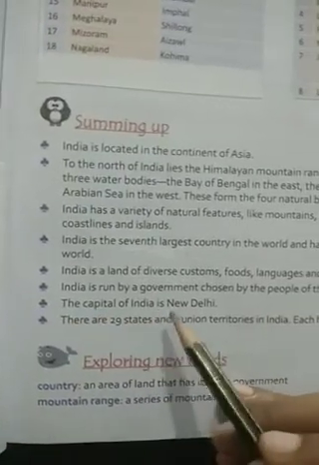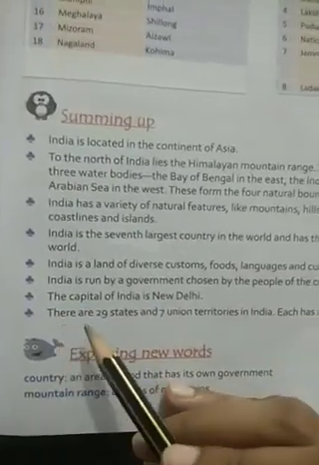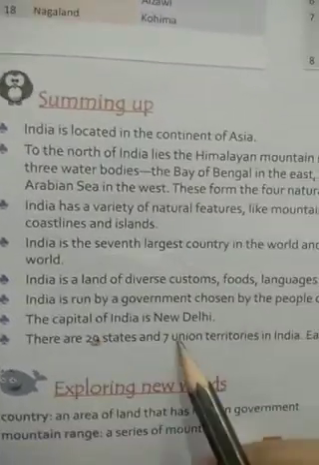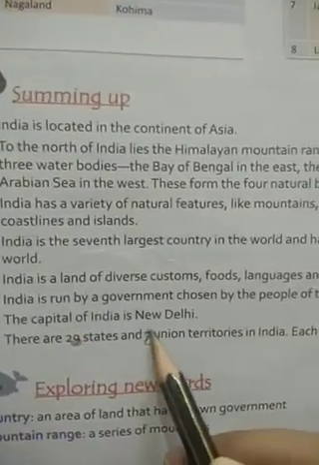Next, the capital of India is New Delhi. Next, there are 28 states and 8 union territories in India.